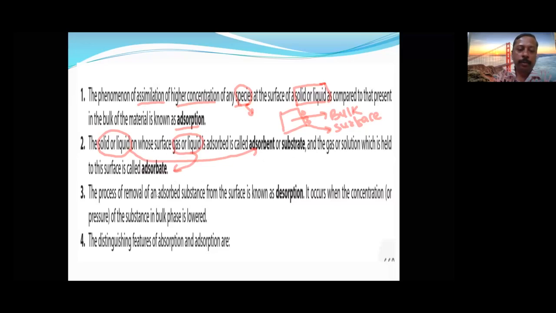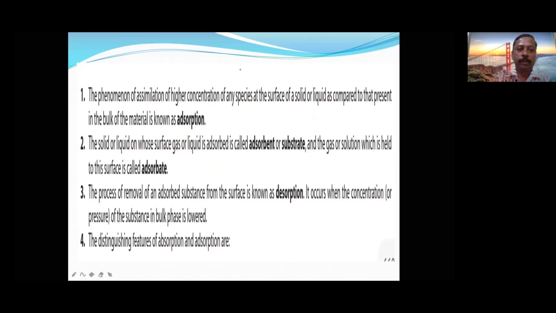Next, the process of removal. Opposite to adsorption, there is a term called desorption. Assimilation means collecting, and removing is called desorption. Now the distinguishing features of adsorption and absorption: we are going to study the differences between absorption and adsorption. Let's go to the next slide.